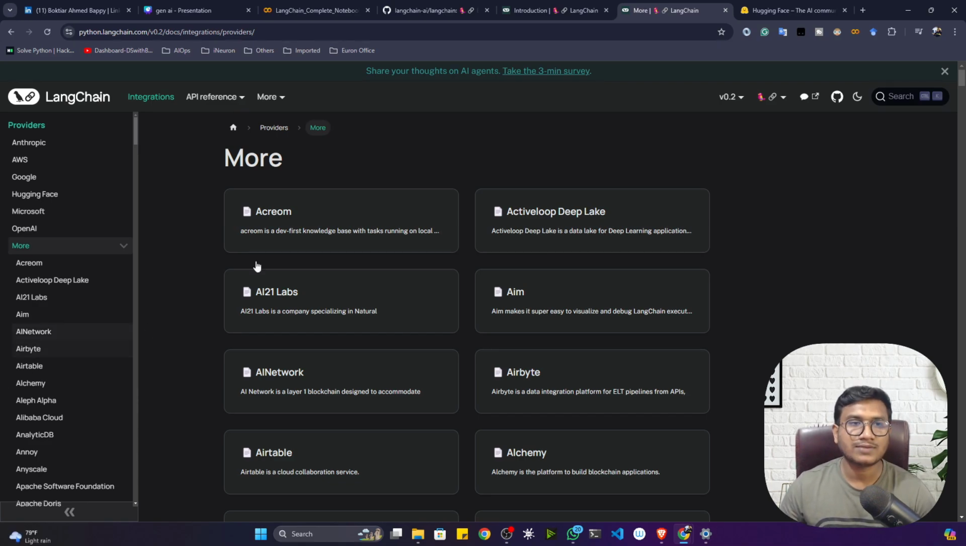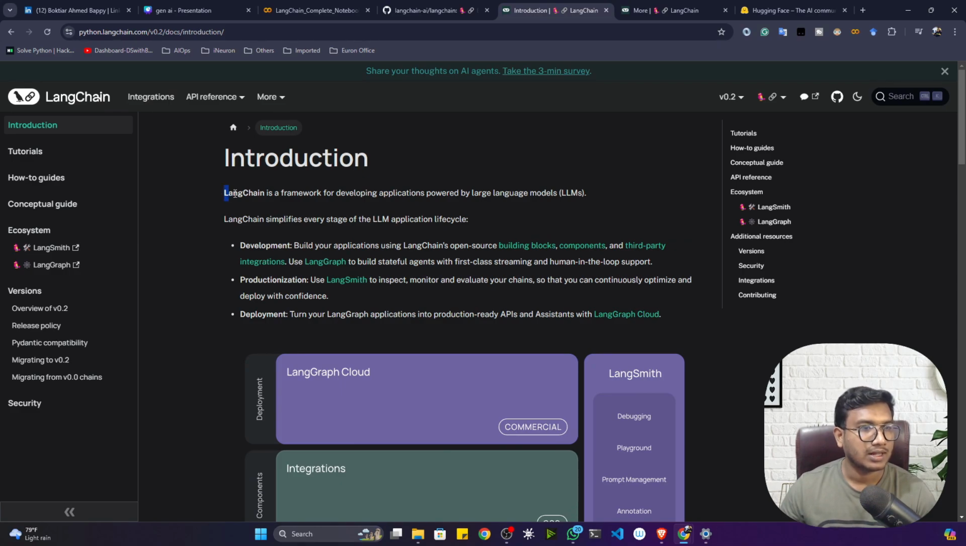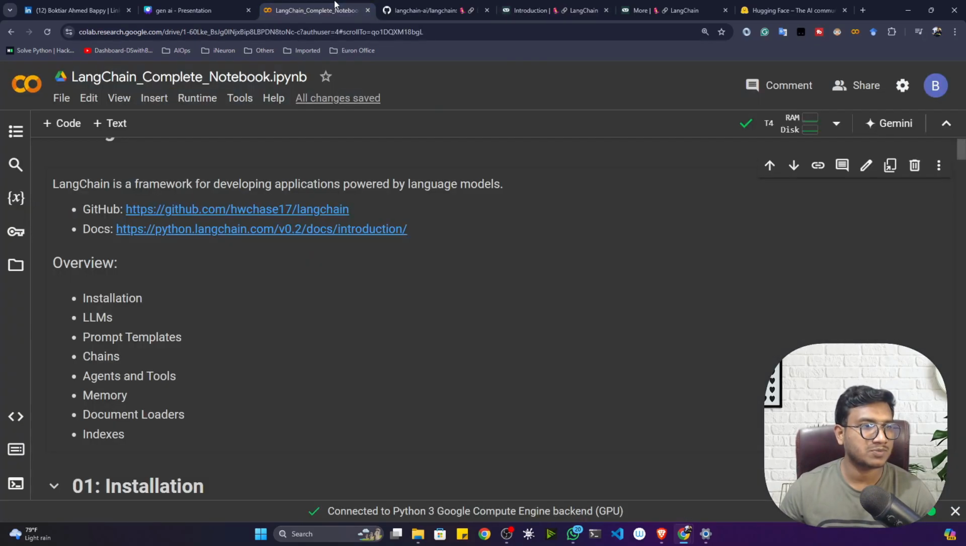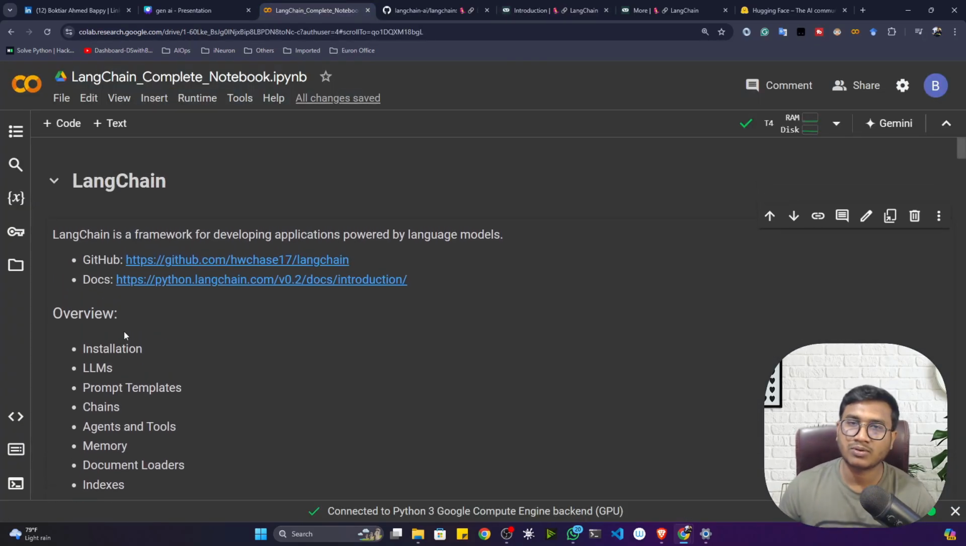Got it? So it's just a framework. You can see they have also written LangChain is a framework for developing applications powered by large language models, LLM. Okay, I hope it is clear. Now see, they have written so many things. So what I did, guys, I just prepared one amazing notebook. This notebook will give you a comprehensive idea of how we can install and how we can use LangChain. I think this is enough for you to learn about LangChain.